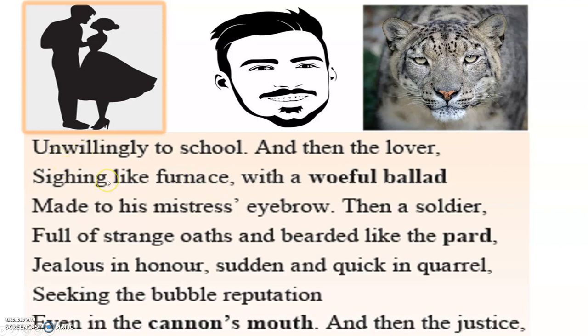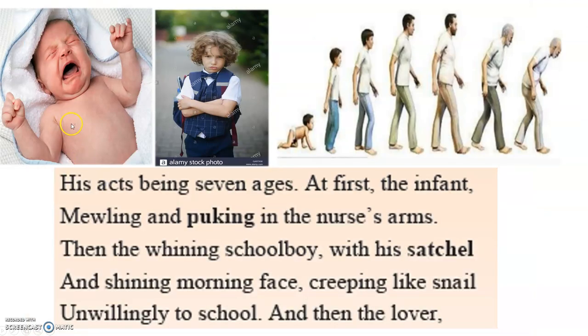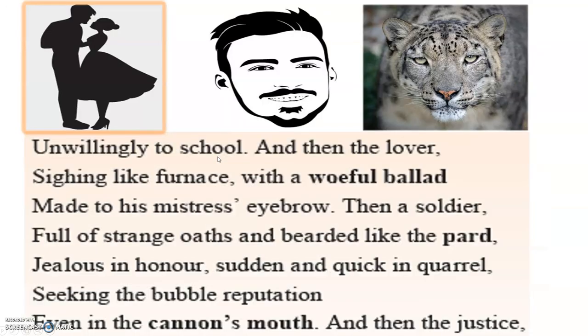Now you can see the earlier video, we talked about the infant, then the schoolboy, and then we talk about the lover stage. He becomes a lover when he reaches a stage where he is in love, and he is sighing like furnace. Sighing like furnace means this: usually people who are in love are emotional and they feel sad if they're rejected, and like furnace. Now furnace is like fire. We're talking about the fireplace.